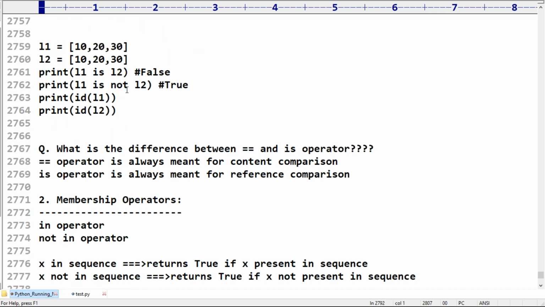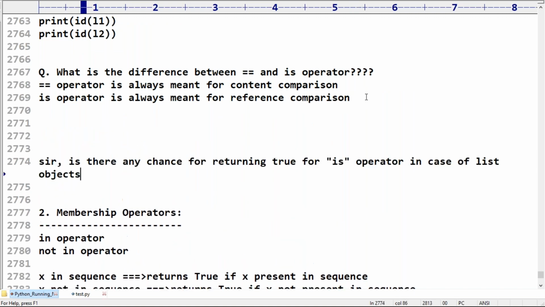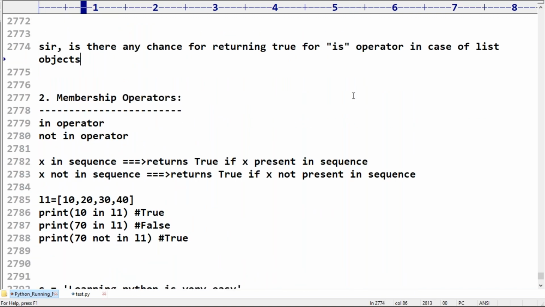Hey, the people are silent. Is there any chance of returning true for the is operator in the case of list objects? Yes, Amruta, very simple. If both references point to the same object, then only true. So Amruta is asking a small question: is there any chance of returning true for the is operator in the case of list objects?